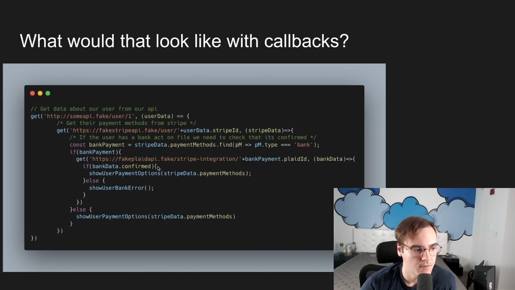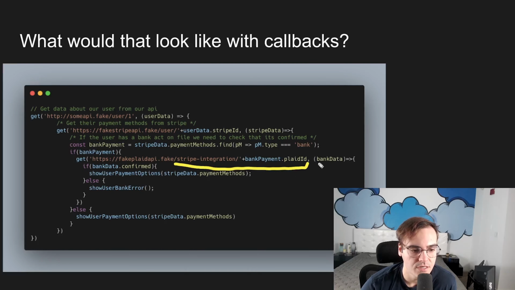If there is a bank payment method, we know we need to go to Plaid. So we're going to send another API request to Plaid's API, their Stripe integration, and we're going to append that bank payment's Plaid ID.